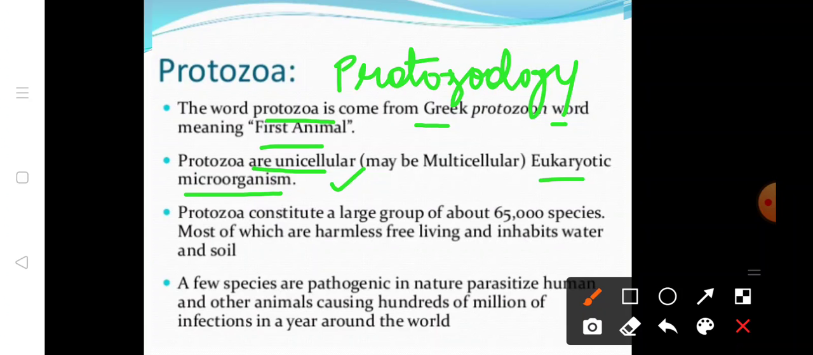So, in simple words, we can define protozoa as unicellular, eukaryotic, chemoheterotrophic, motile organisms that belong to the kingdom Protista. So, this is the definition of protozoa.